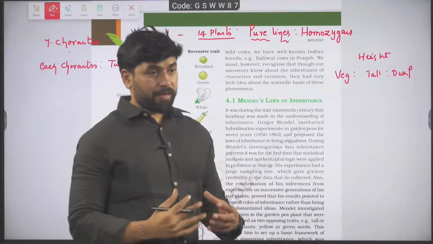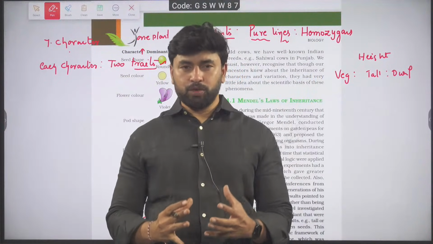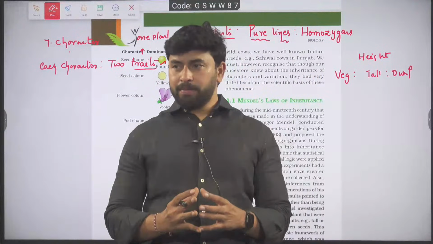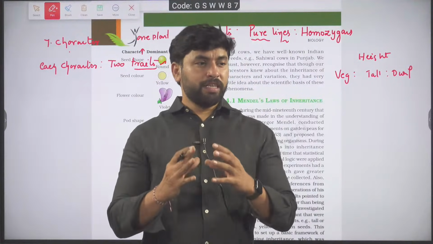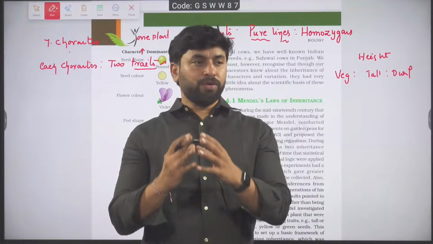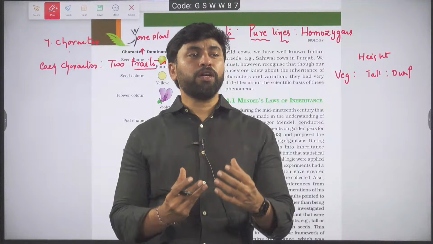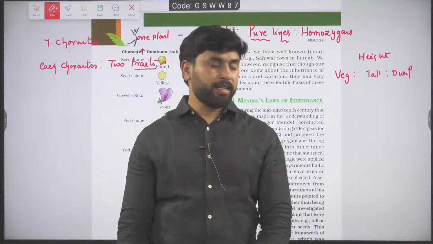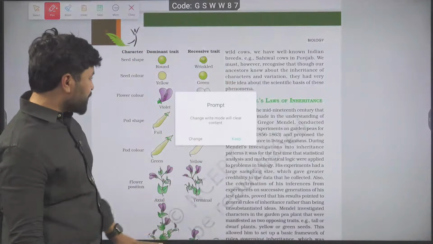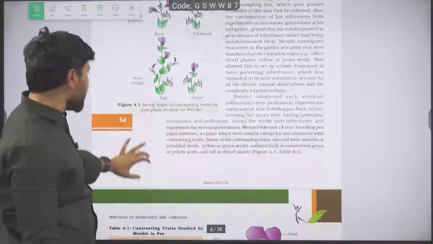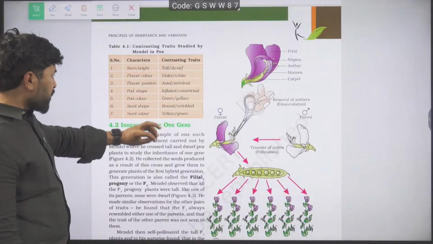Remaining are flower. Flower is a body of reproduction, especially sexual reproduction. Flower color, flower position, seed color, seed shape, and also fruit color and fruit shape. These are all reproductive characters. There is only 1 character that is vegetative, that is height. Then after that, go to what Mendel had done, the crossing. You have to remember this one, okay?